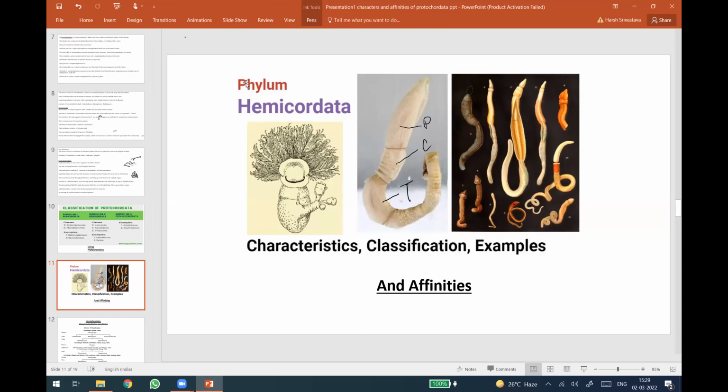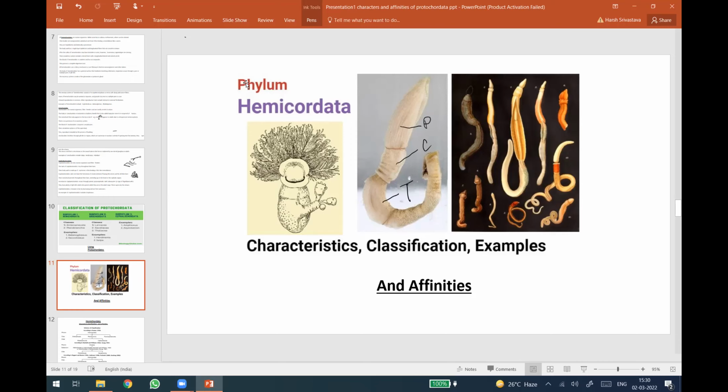A cord-like structure is present in the Balanoglossus, on the basis of which Hemichordata was named, hemi meaning half. It was said that Hemichordates have the most prominent chordate character in this group, which was only the presence of a cord-like structure in the collar region, at the juncture of the proboscis and collar. It is said that it was extending up to the trunk part also, and that cord is maybe the very primitive form of notochord.